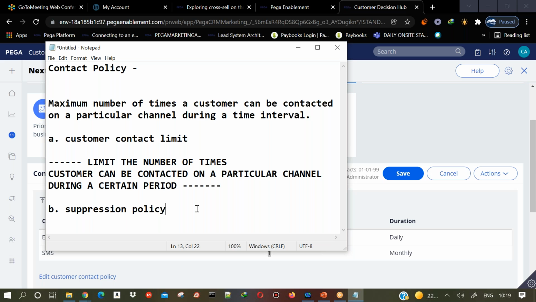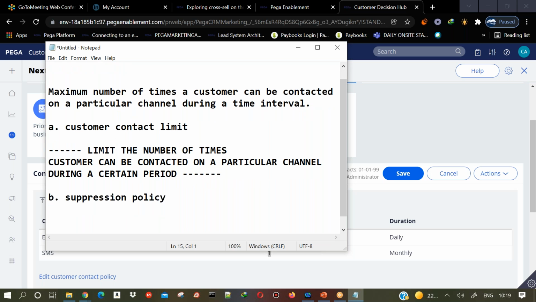Coming to the suppression policy, let us say, for example, you have satisfied all the 3 conditions: eligibility, applicability, and suitability. Then you are getting one offer. That offer is also coming in a limited period. That means we are not getting the same offer like 5 times, 10 times daily. Like you are getting only once per day, something like that. That means there is a certain limit. You are not irritated. You are happy with that promotion.